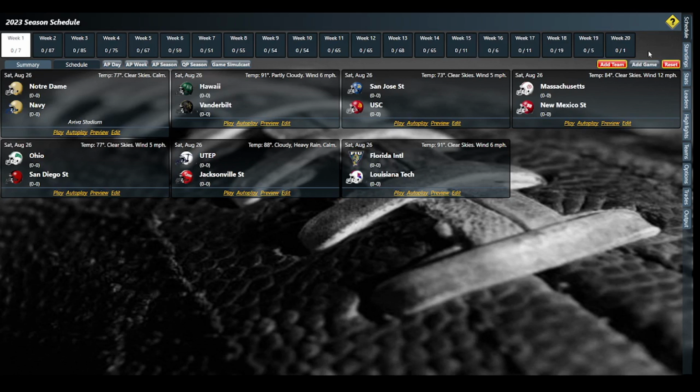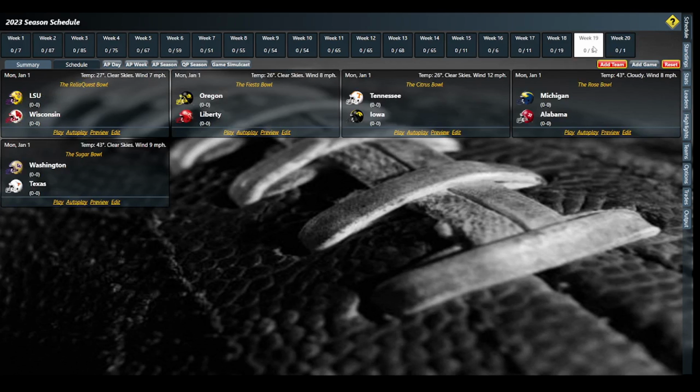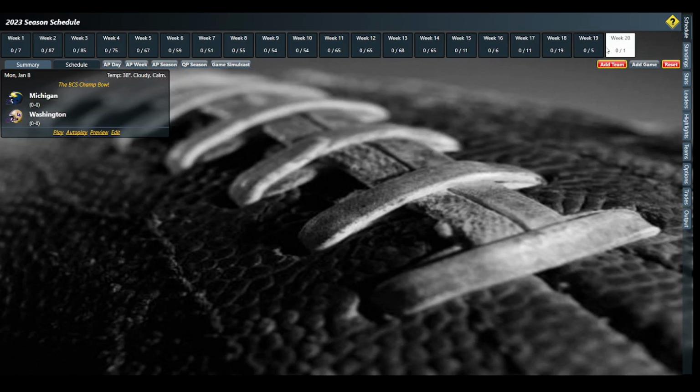All right, let's get to what I'm going to do today. I'm not going to play the season out in this way, and the main reason I don't like college football season replays is the bowl structure, and here's the BCS. Everything's on there. So the BCS championship game, you can obviously edit these, because you're playing this along.